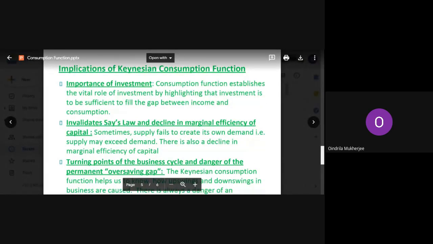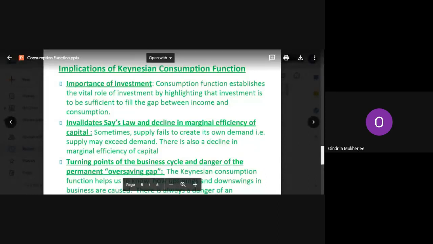It is the initial rate of return which we expect. But here it invalidates Say's law. It says that supply does not create its own demand, but supply may exceed demand. So this is called invalidating, not approving, Say's law of market.